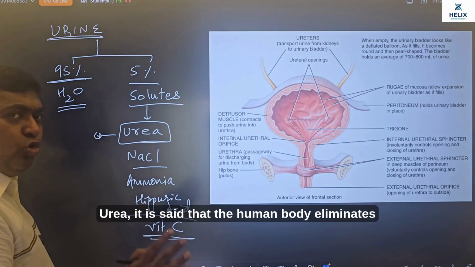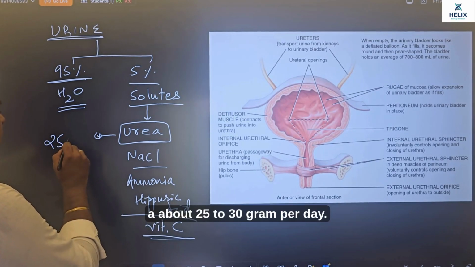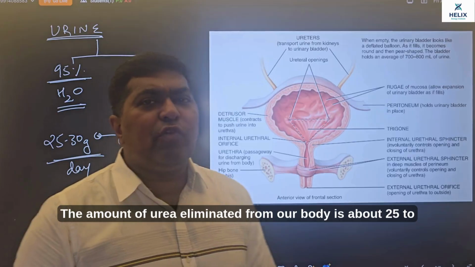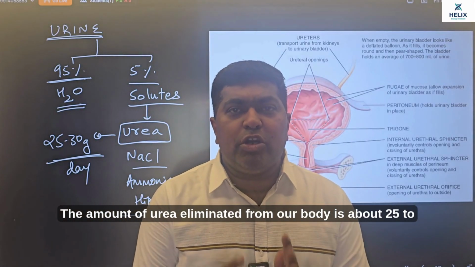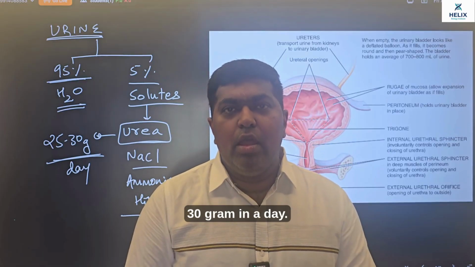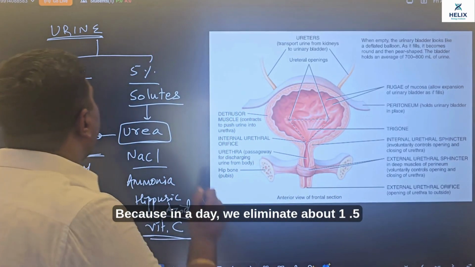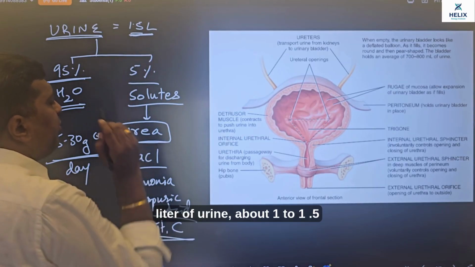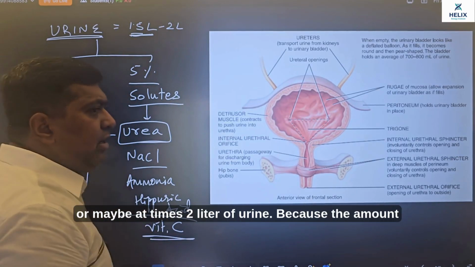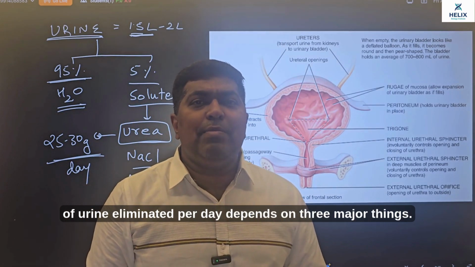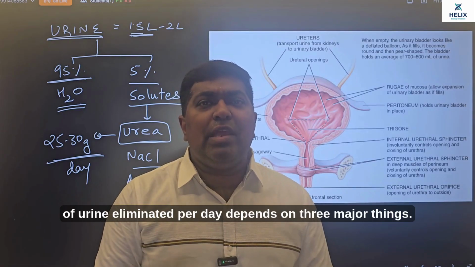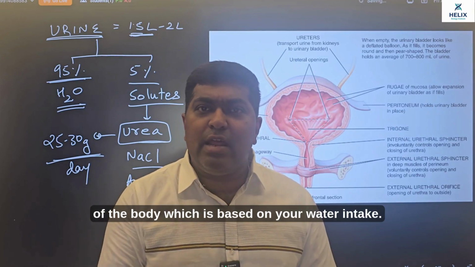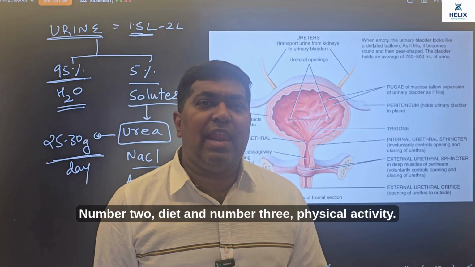Urea, it is said that the human body eliminates about 25 to 30 gram per day. The amount of urea eliminated from our body is about 25 to 30 gram in a day, because in a day we eliminate about 1.5 liter of urine, about 1 to 1.5 or maybe at times 2 liter of urine, because the amount of urine eliminated per day depends on 3 major things. Number 1, the physiological condition of the body, which is based on your water intake. Number 2, diet, and number 3, physical activity.